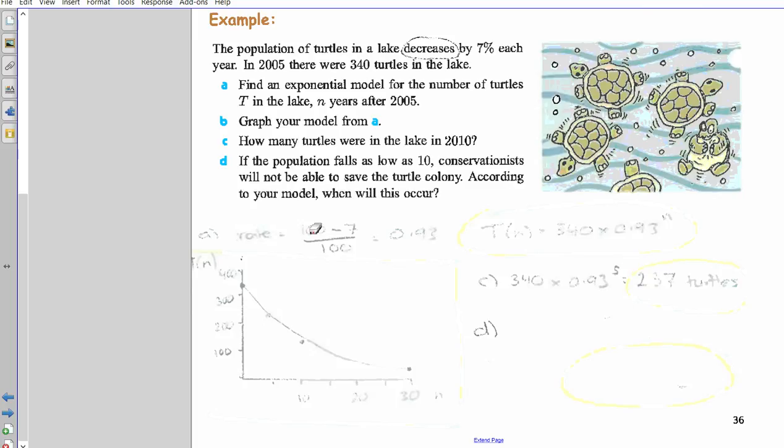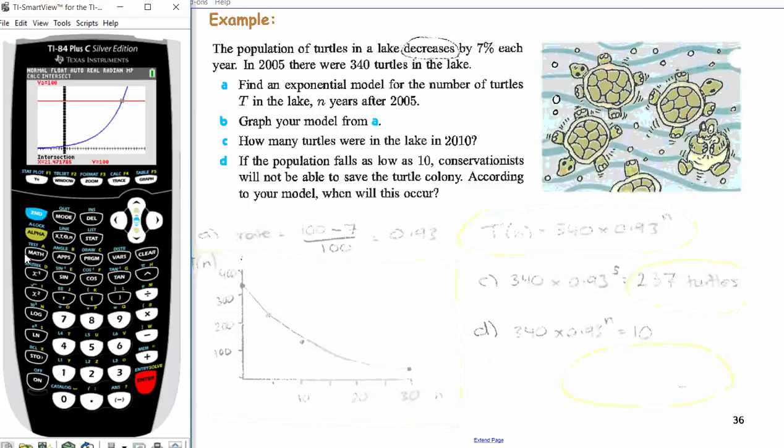And last question, D. If the population falls as low as 10, so meaning that the population is set equal to 10, conservationists will not be able to save the turtle colony, like they won't be able to breed any longer. According to your model, when does this occur? So it's one where we have to set this equation equal to 10 and solve for n. Again, you've got to show the substitution, write the model, set it equal to 10 because that's a very important minimum. I get 1 or 2 marks for that. And then you've just got to solve it on your calculator.